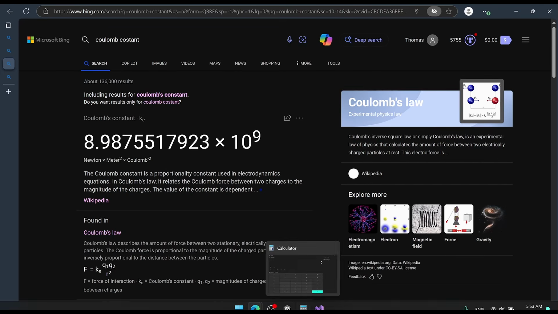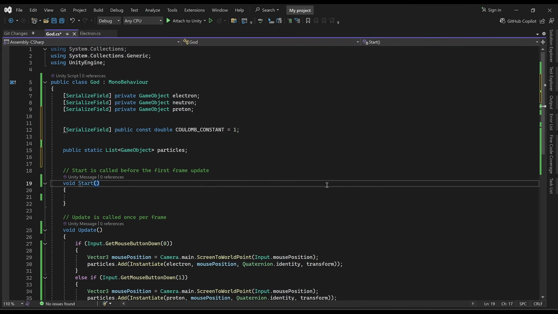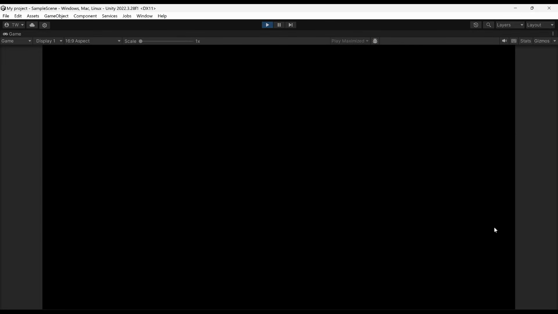Why don't I just make my own constants? I think this is going to make it interesting where we can actually play with the different constant values and see how they change things. Okay, let's see if this works.